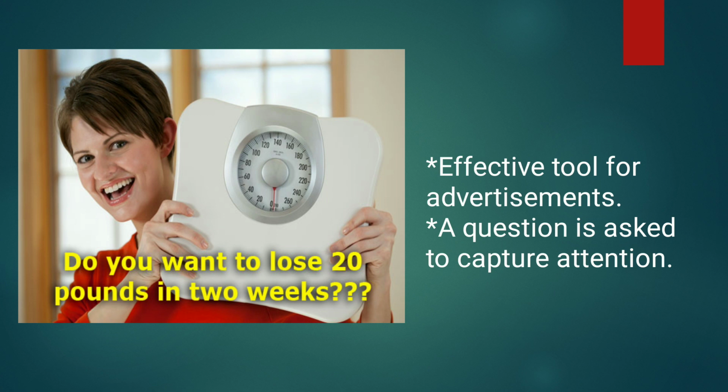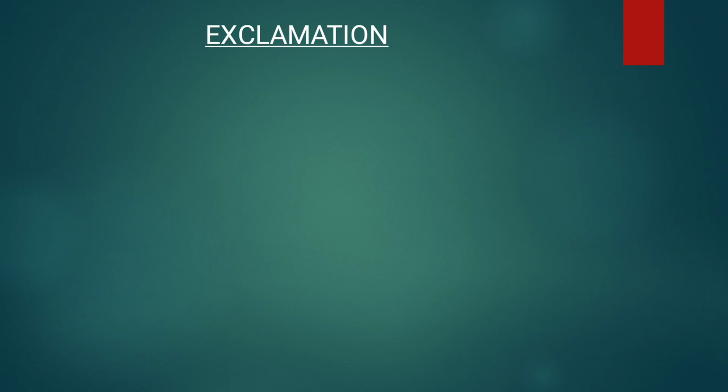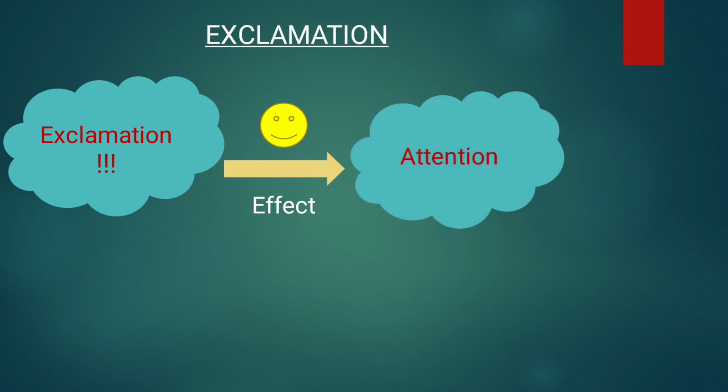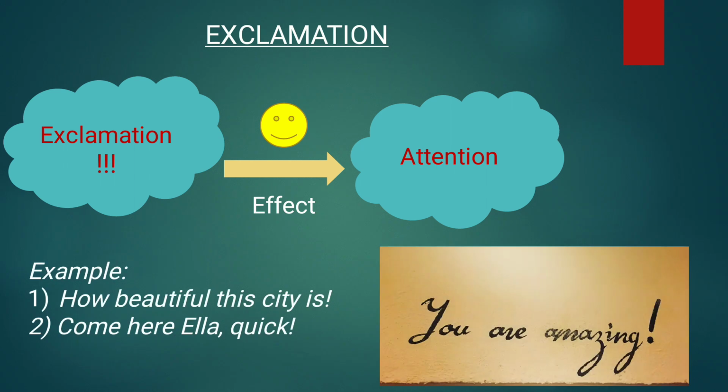The next figure of speech is exclamation. In exclamation, a strong feeling will be expressed. The effect is the attention of the readers, the attention of the listeners. So exclamation is a sentence where a strong feeling is expressed. How beautiful this city is! Come here, Ella, quick! These kinds of sentences will take the attention of the listener. You are amazing! Another example.